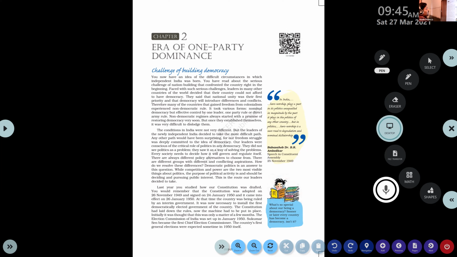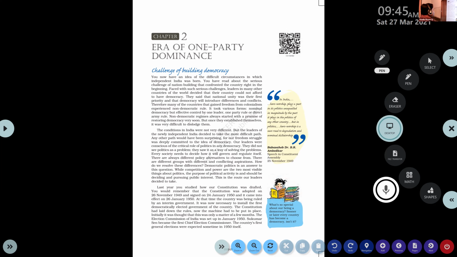Here, they means the leaders of other countries. Non-democratic regimes always started with the premise of restoring democracy very soon. So in those countries, they started non-democratic rule by assuring the people that they would give importance to a democratic kind of government very soon. But once they established themselves, it was very difficult to dislodge them. Once they started the administration with a non-democratic government, it is very difficult to go back to a democratic one.